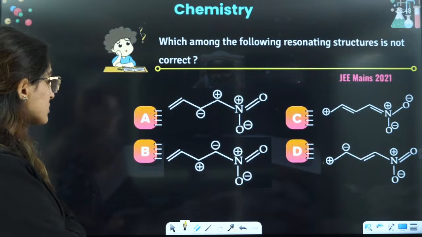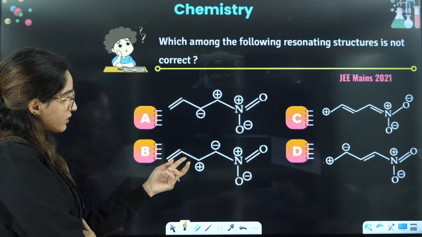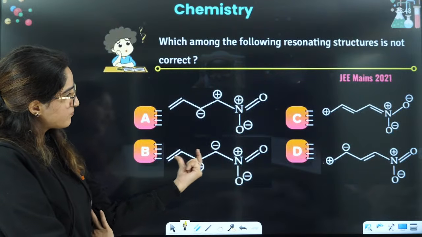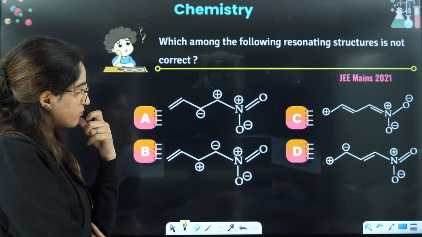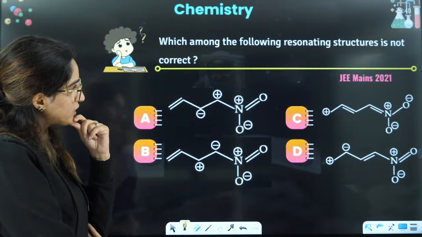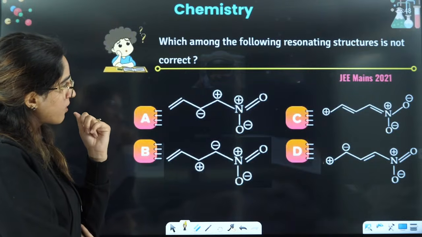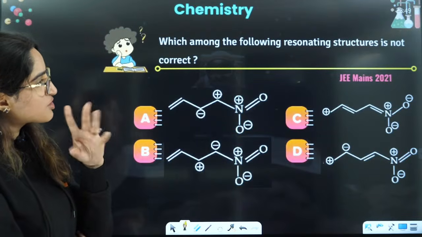If I take any of the structures, let's say I am taking this as my structure. Double bond, this can exist in positive negative, N positive, O negative, N positive, O negative. See, 3 plus minus charges are there.